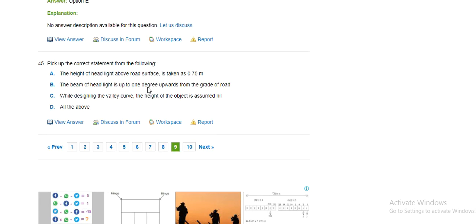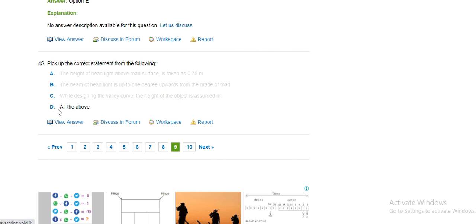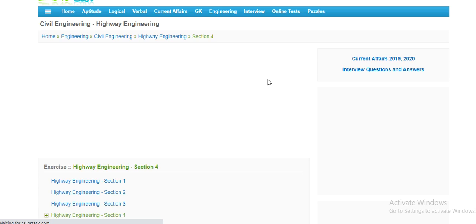Pick up the correct statement from the following. The height of the headlight above the roof surface is taken as 0.75 meter. Correct? Then next, the beam of the headlight is up to 1 degree upwards from the grade of the road. It is also correct. While designing the valley curve, the height of the object is assumed nil. Yes, all are correct. The option is all of the above.